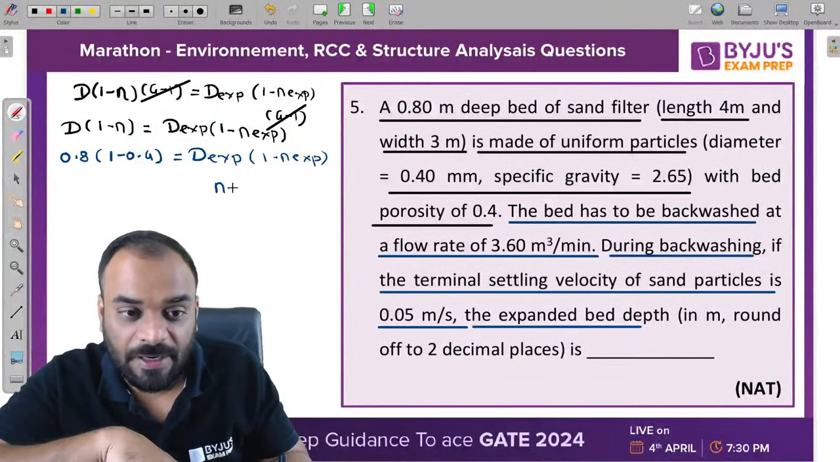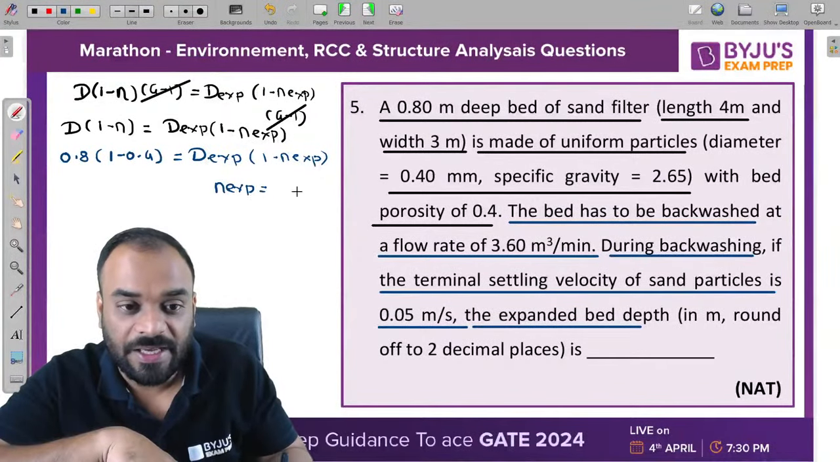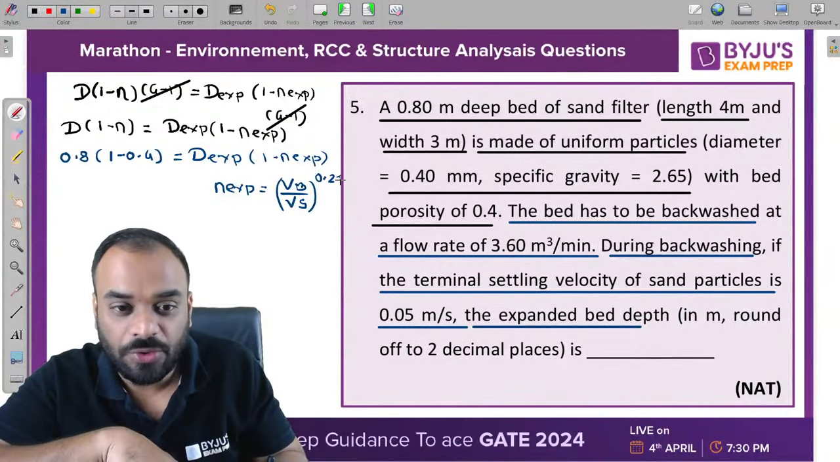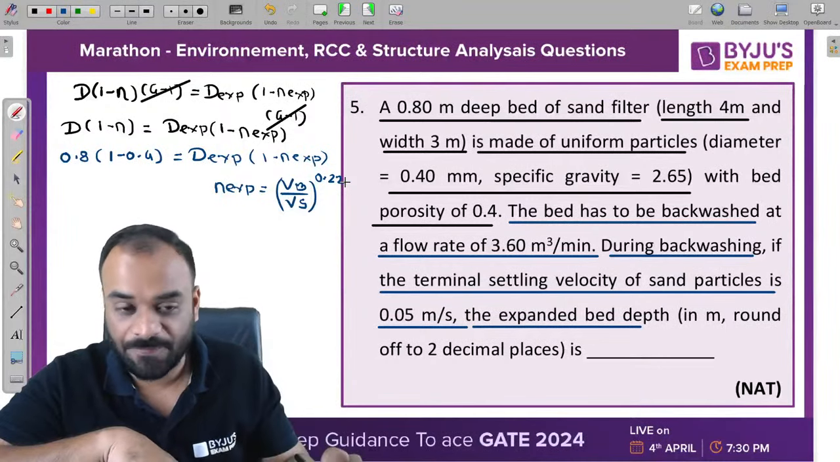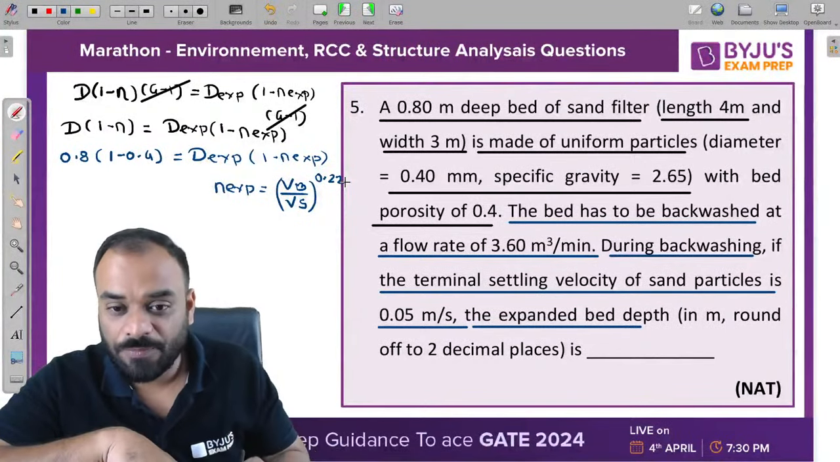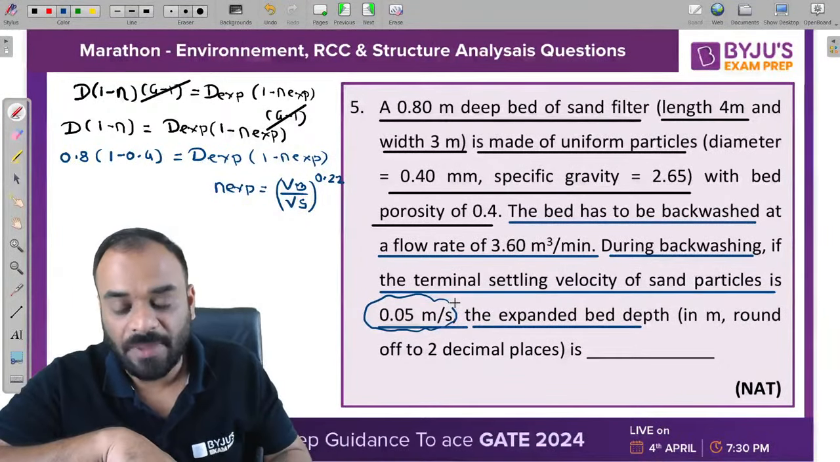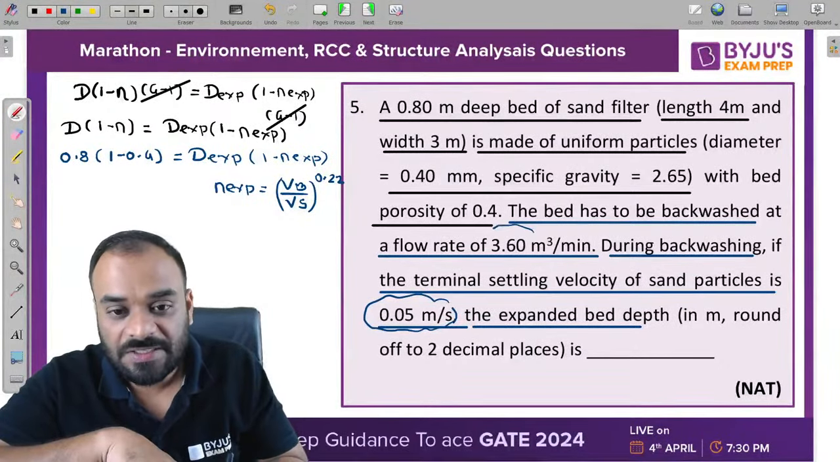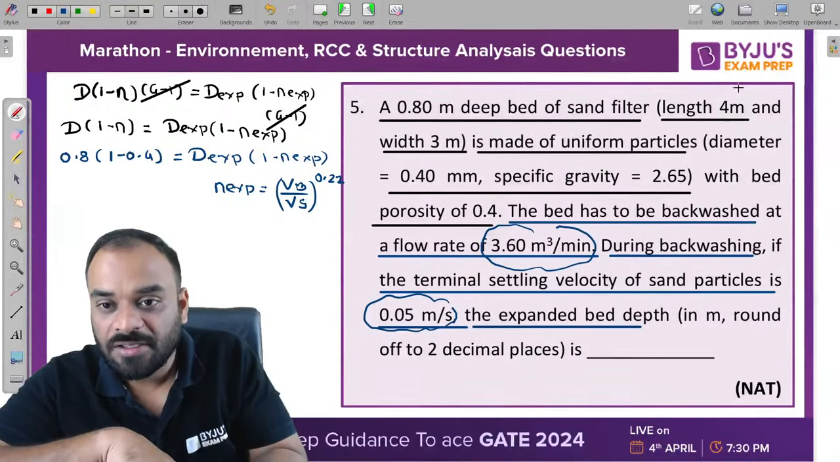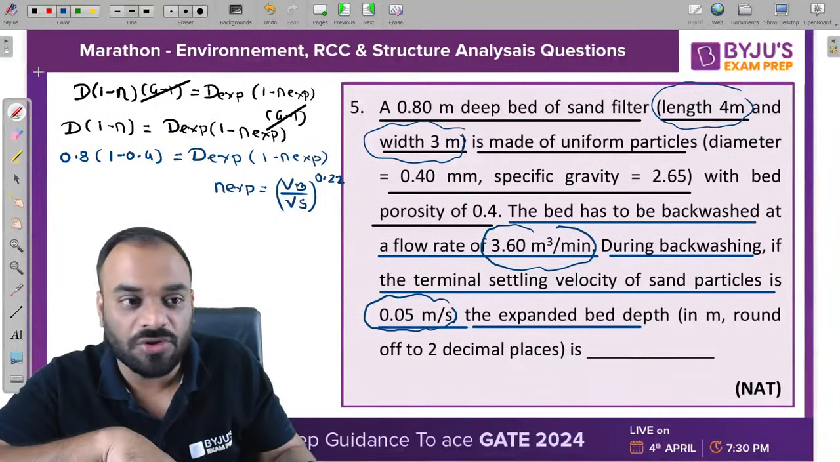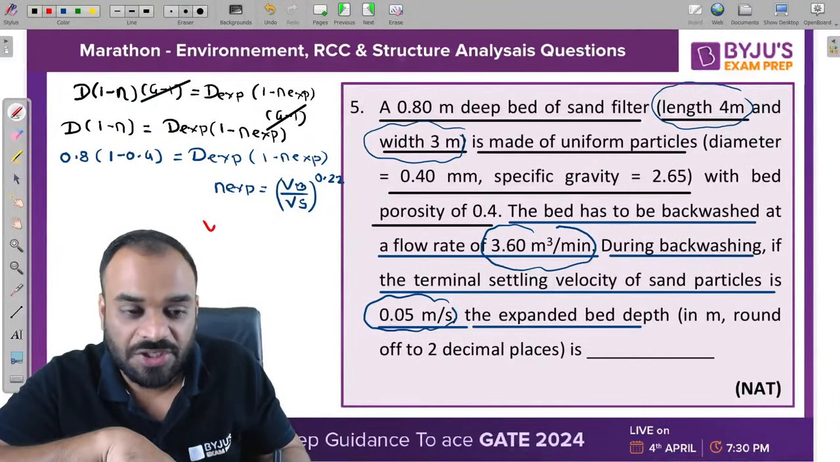So eta expanded can be written as backwash velocity upon settling velocity raised to power 0.22. This is an empirical relation. Right now, we know the settling velocity of particles, but we don't know the backwash velocity. How can we calculate it? The discharge is given to us and the surface area is also given to us, so we are able to calculate the backwash velocity also. So let's do that calculation.